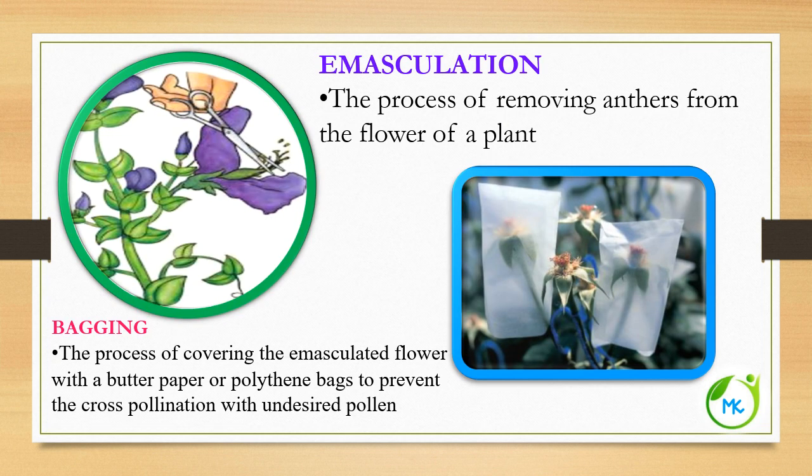Now we shall see what emasculation and bagging are. As I already told you, emasculation is removing the anther from the flower of a plant. Here you can see the anther is removed from the flower of a plant. This process is called emasculation. And this process is called bagging, that is, the process of covering the emasculated flower with a butter paper or a polythene bag, so as to prevent cross-pollination with undesired pollen.